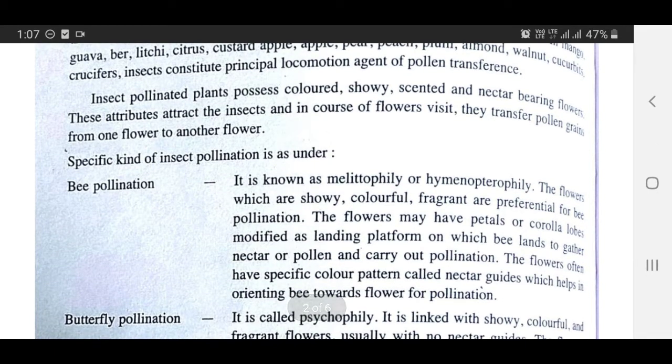A specific kind of insect pollination is as under. Bee pollination. It is known as melitophily or hymenopterophily. The flowers which are showy, colorful, fragrant and perennial are preferential to bee pollination. The flowers may have petals or corolla lobes modified as a landing platform on which the bee lands to gather nectar or pollen and carry out pollination. The flowers often have a specific color pattern called nectar guides, which helps in orienting the bee towards the flower for pollination.